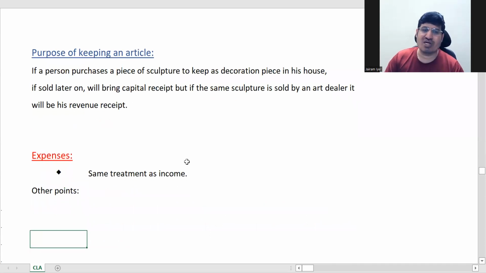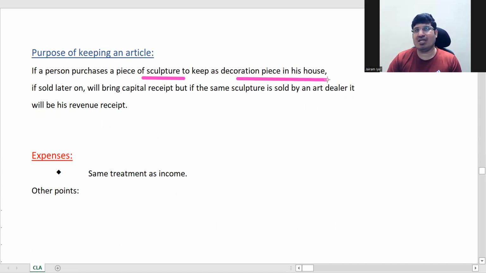Next point is the purpose of keeping an article. Just think of a sculpture, or a picture, painting or something like that. If you have bought a sculpture for decoration, that becomes your capital asset. If you sell it in future, capital gains tax can arise depending on the capital gains provisions. But it is a capital asset.